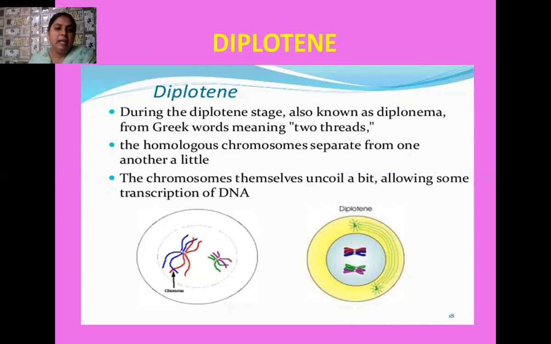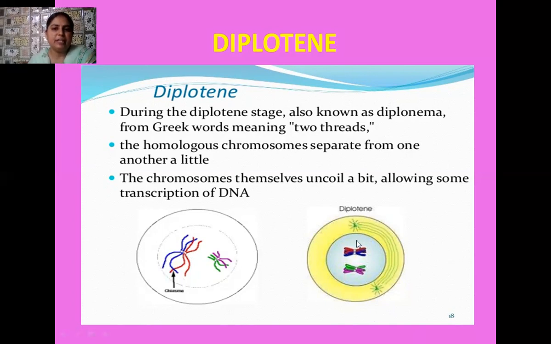So here you see that the chromosomes try to separate from each other in this homologous pair, but still at some points these chromosomes are attached, and these are actually the recombination nodules where the crossing over has been done. In this way, an X-shaped structure is formed, and that X-shaped structure is known as the chiasma.